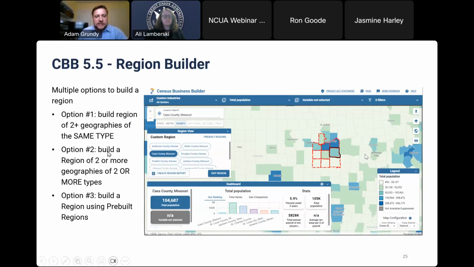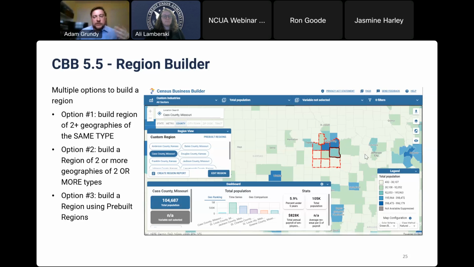And then also in Census Business Builder, which I'll go live in just a moment, is our region builder. So like I mentioned before, you can go across different state lines, county lines, even city towns in this red outline you can see over here in order for you to build a region. Some of the unintended uses of Census Business Builder, which we noticed from our data users, is that people were building regions for affected areas of, let's say, a natural disaster. So if there was a hurricane that came through Florida, people were using Census Business Builder in order to figure out the economic recovery of certain areas as well.